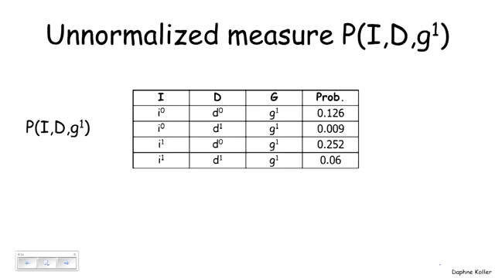Here's a different factor. An unnormalized measure is a factor also. In this case, we have a factor such as the probability of I, d, comma, g1. And notice that in this case, the scope of the factor is actually I and d, because there is no dependence of the factor on the value of the variable g, because the variable g in this case is constant. So this is a factor whose scope is I and d.